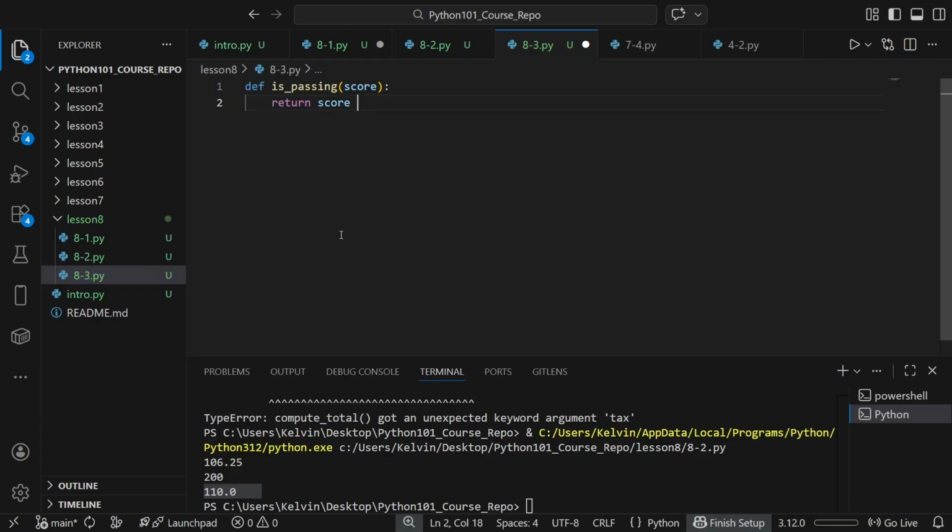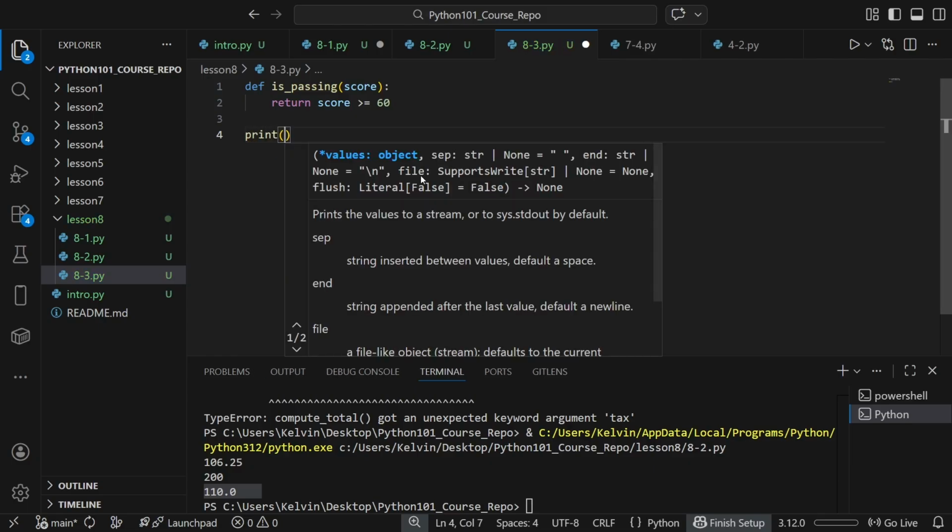Score is greater than or equal to 60, and this evaluates to a boolean. So if we pass in a 70, this will return true. If we pass in a 50, then this will give us a false. This whole function evaluates to a boolean value. We can use this return value because we can directly plug it into if-else logic later.